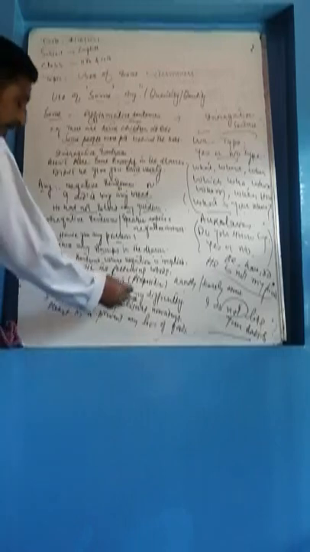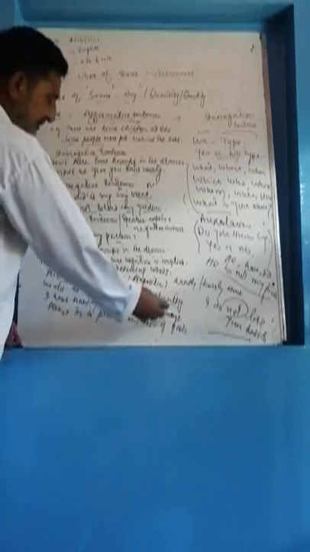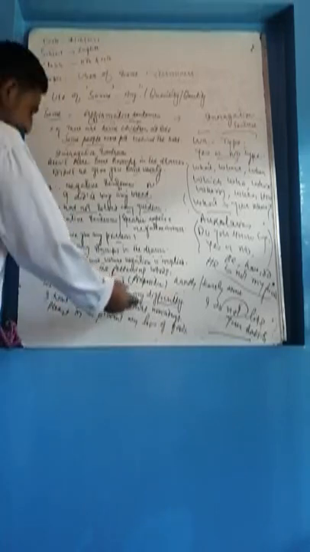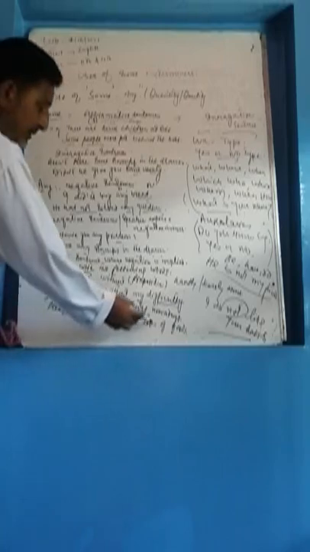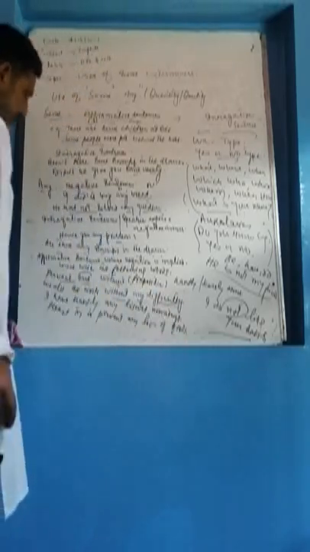Without any difficulty. I have hardly any leisure nowadays. Leisure means spare time. Please try to prevent any loss of goods. So here you see that it is an affirmative sentence, but